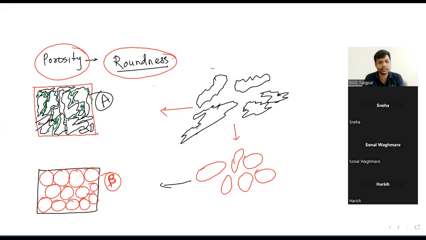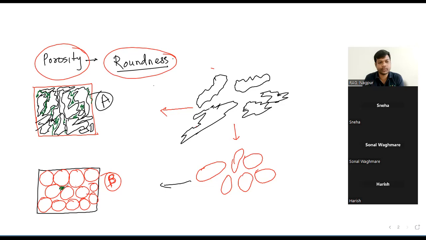Now in diagram B, because it has more rounded materials, they cannot fill the gap between them. Even if there is a gap, it cannot be filled by any material or any forward projecting edge.